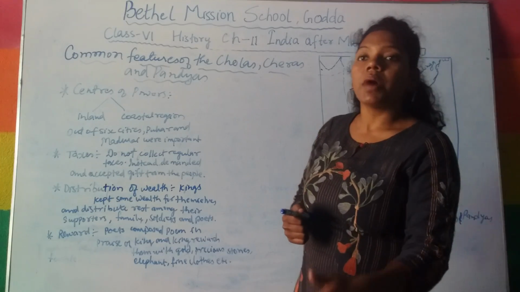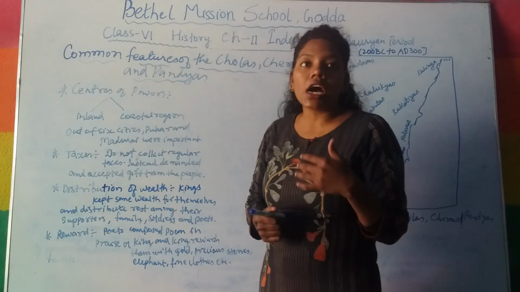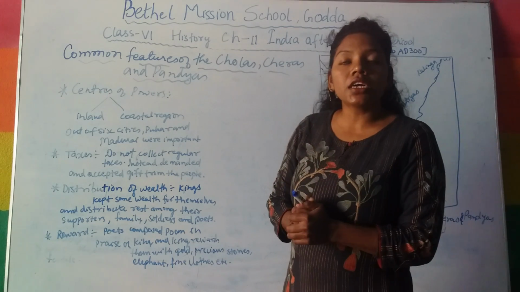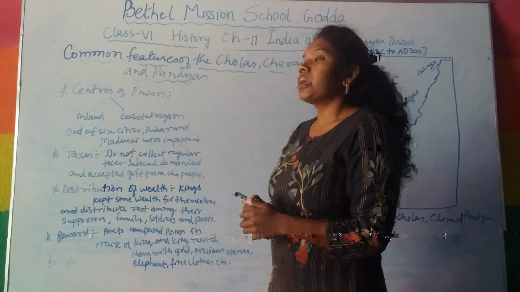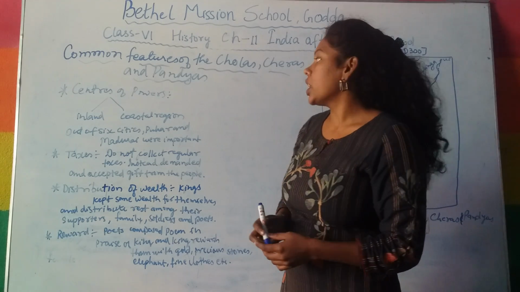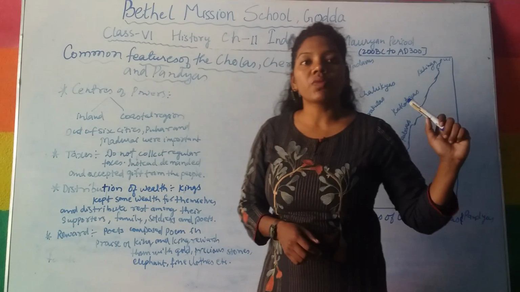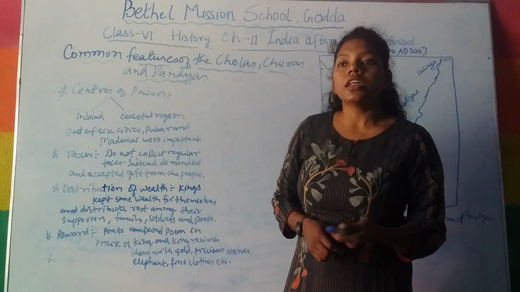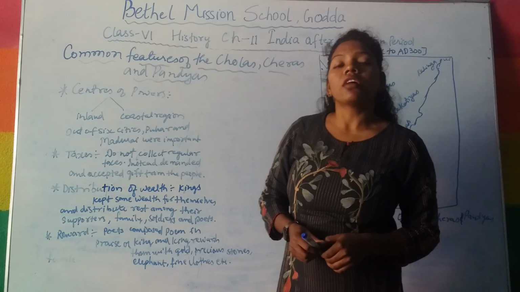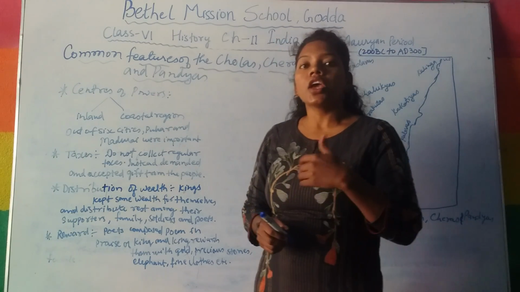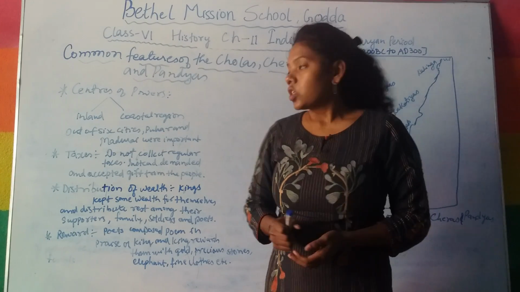If they wanted to collect taxes, they collected them from the neighboring areas, which were not under the direct rule of these three kingdoms. So they collected taxes mainly from those neighboring areas.